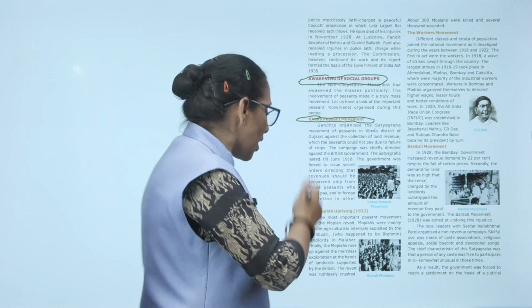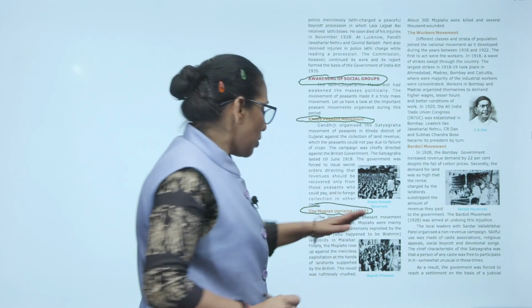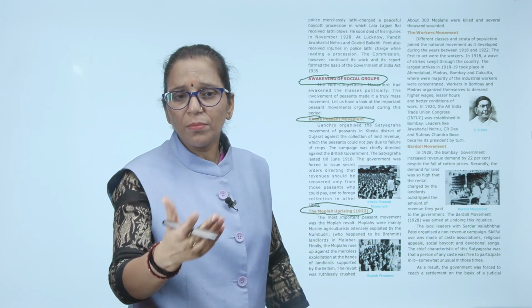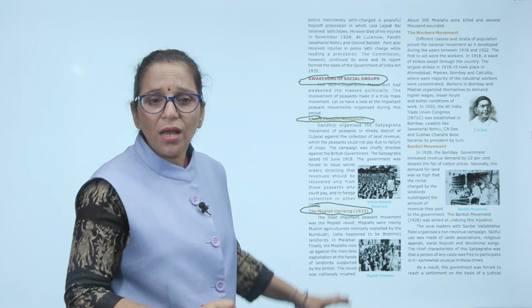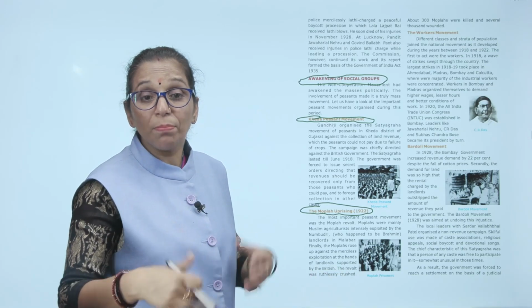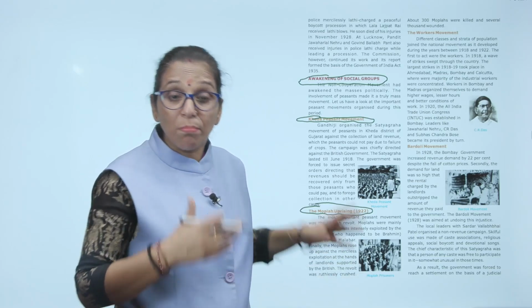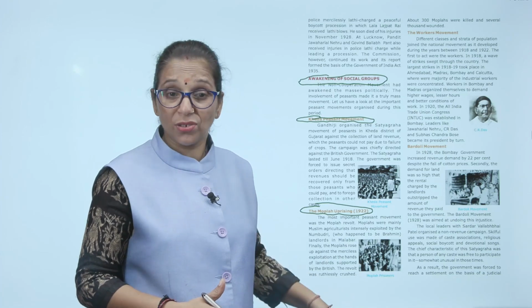Then after that, another uprising was the Mopla uprising. Now the most important peasant movement was the Mopla revolt. Moplas were mainly Muslim agriculturalists intensely exploited by the Nambudris, who happened to be the Brahman landlords on the Malabar coast. So finally the Moplas rose up against the merciless exploitation at the hands of landlords supported by the Britishers.